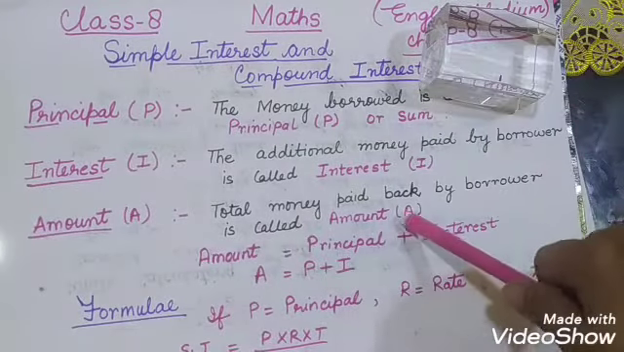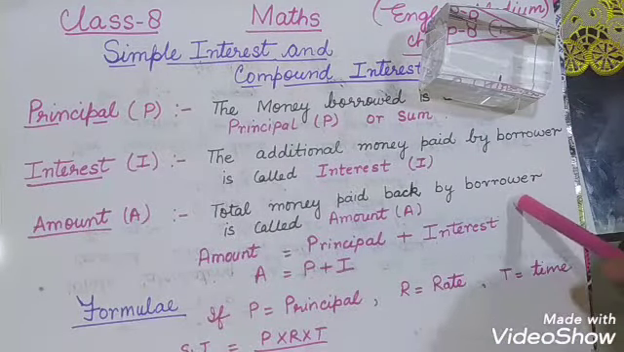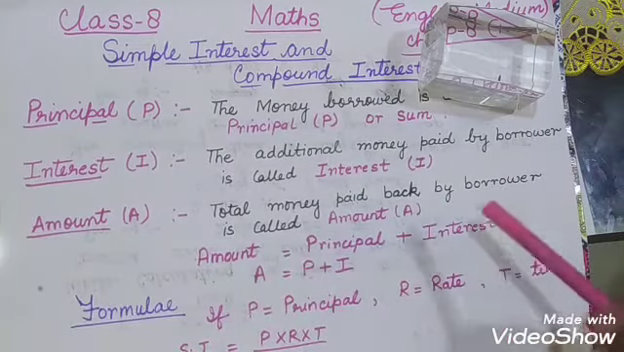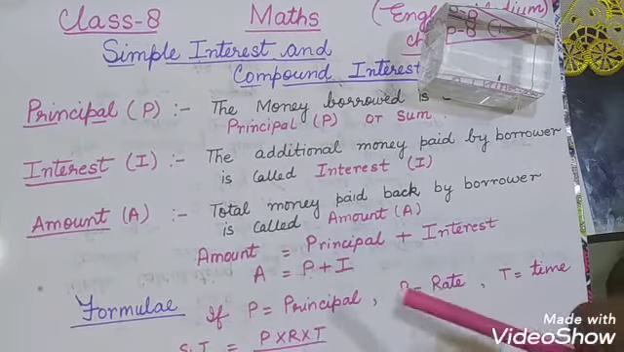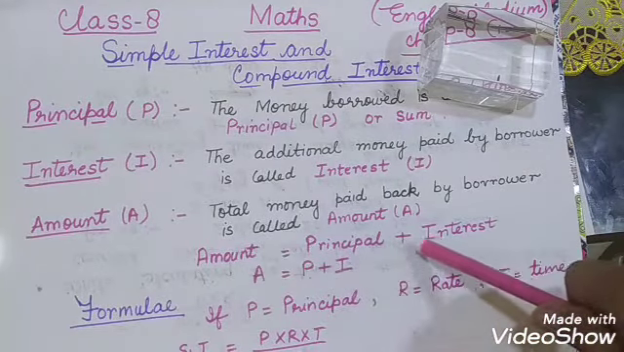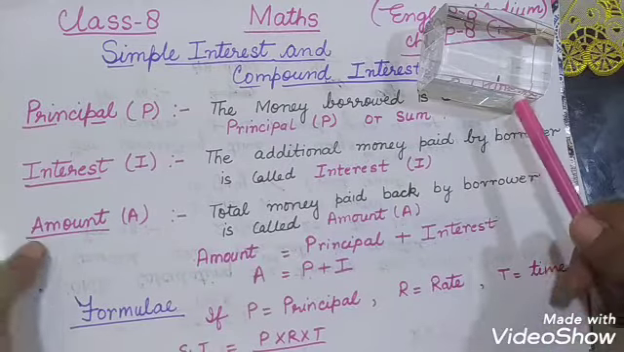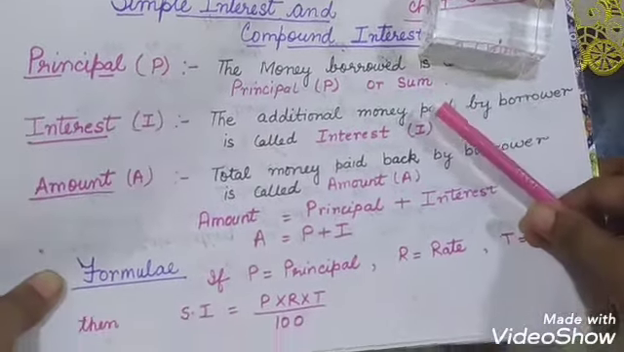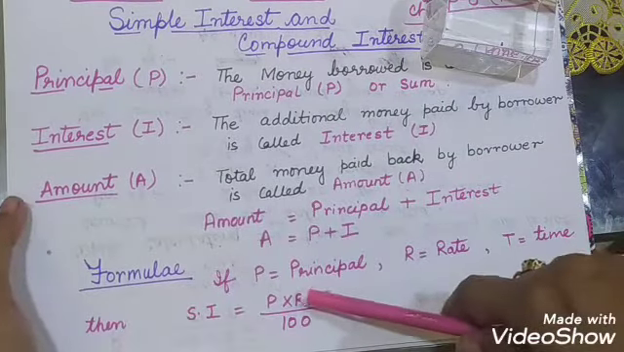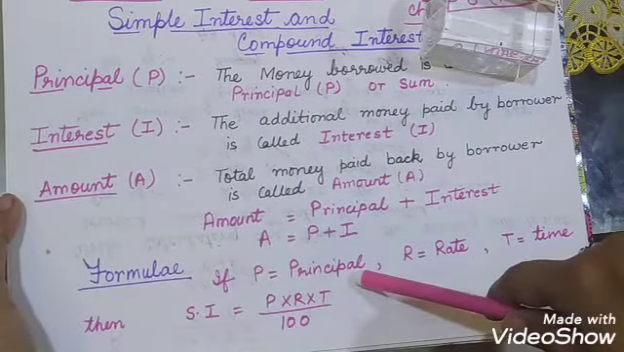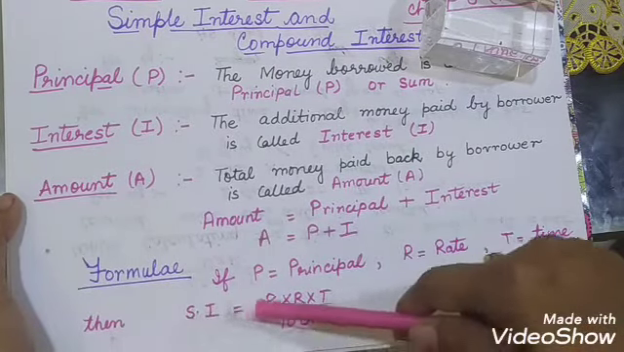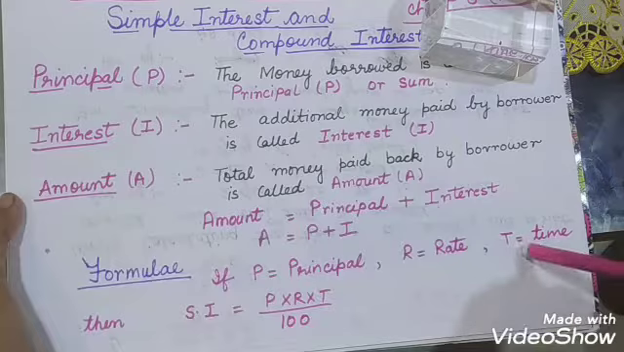And the total money paid back by the borrower is called amount. For example, 1 lakh 10,000 is the amount that we have given back to the bank. Amount is equal to principal plus interest. Amount is always greater than the principal. Then we have some formulae in the chapter. If P is the principal, R is the rate, and T is the time, then SI, simple interest, is P into R into T upon 100.